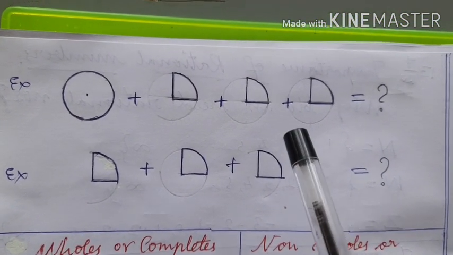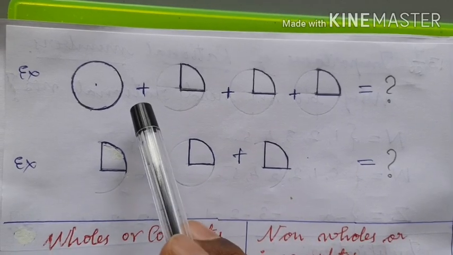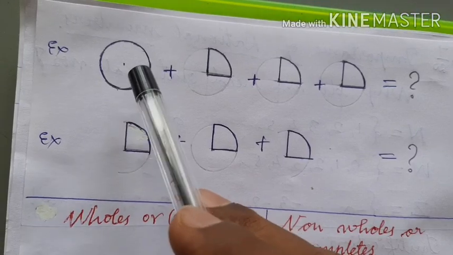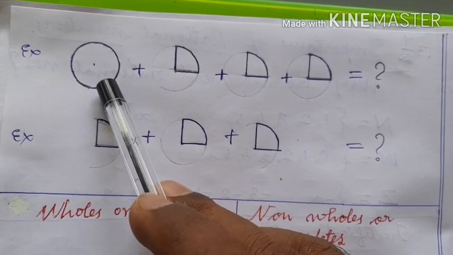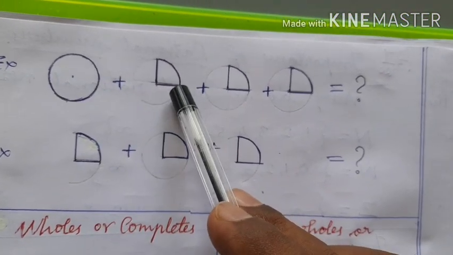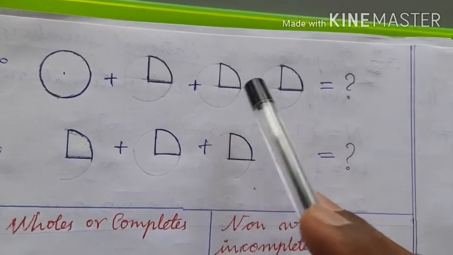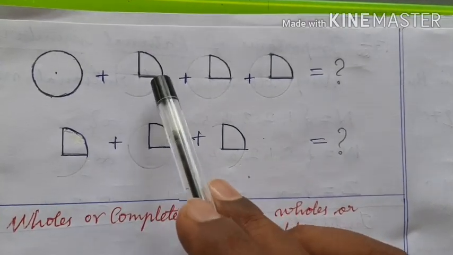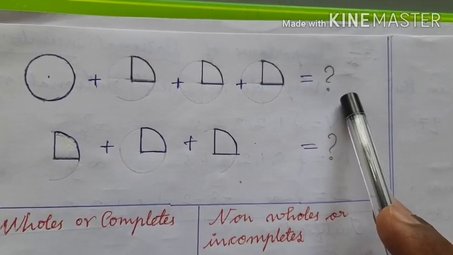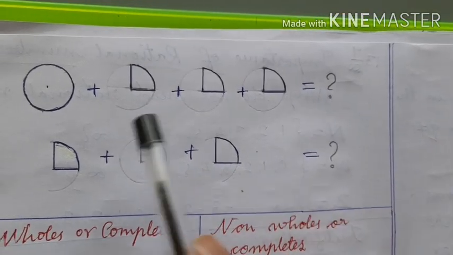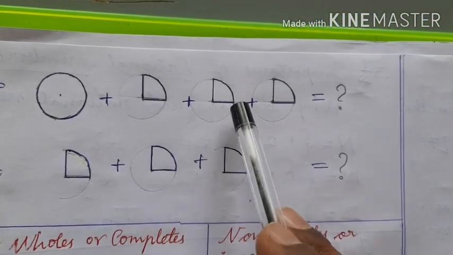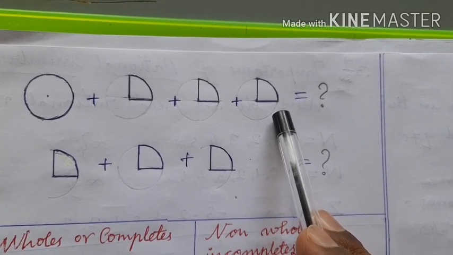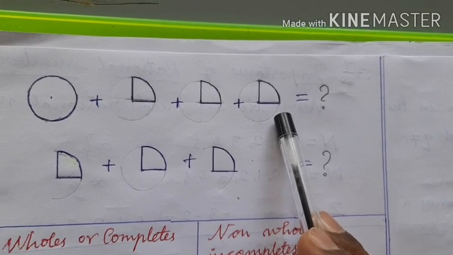Let us look at one more example. In the beginning, your mother gives you this roti, right? It is a complete or a whole thing, right? And afterwards, she gives this much of roti and this much of roti, then this much of roti. And she tells that she has given 1, 2, 3, 4 rotis. Then will you agree? How does she count? This is 1, this is 2, 3, 4. And she asks you, have you eaten 4 rotis? Then what will you answer? Will you agree? You will not agree.